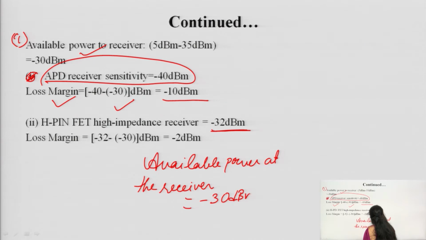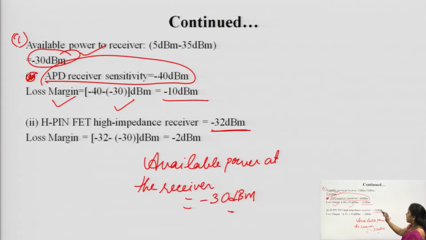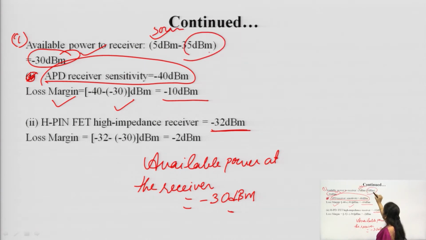This value will remain the same for both cases, because the receiver sensitivity varies, but the available power at the receiver remains the same, which is calculated from 35 dBm and 5 dBm. 5 dBm is of course the source output, and the rest is the loss. So, we get minus 30 dBm.